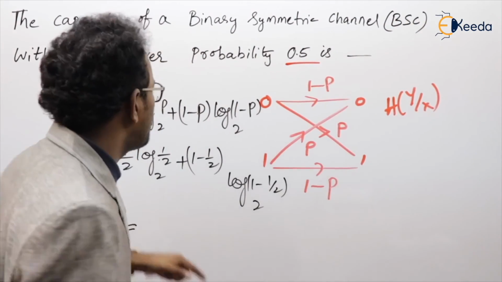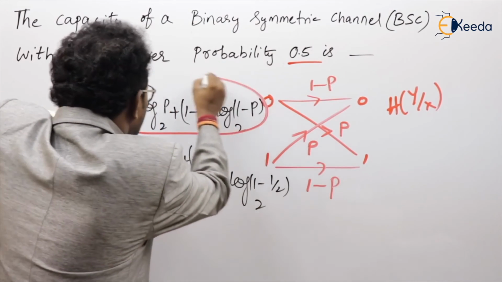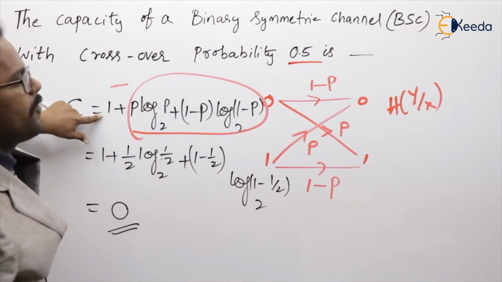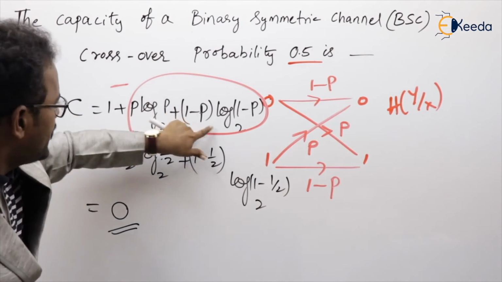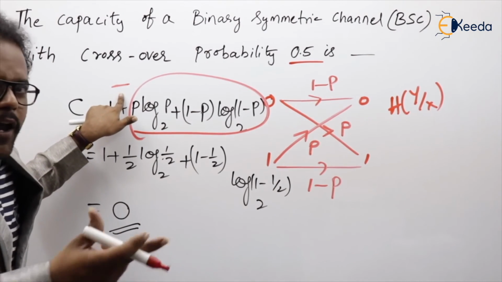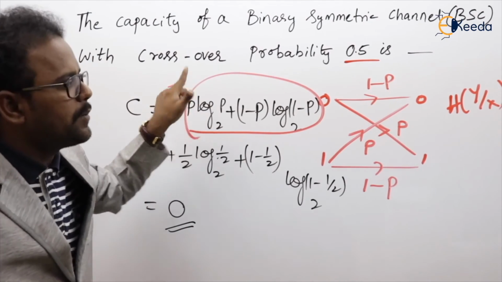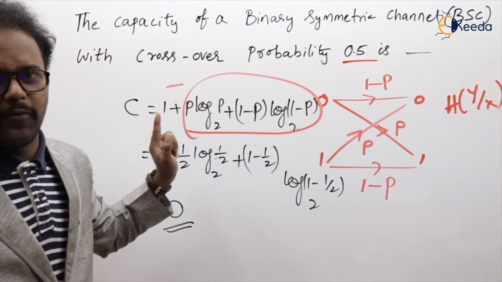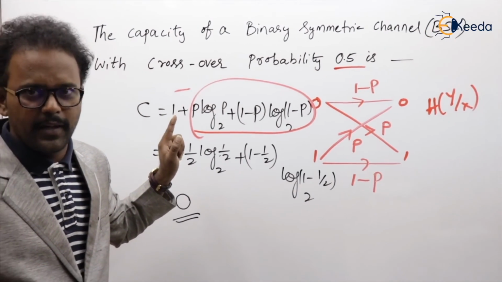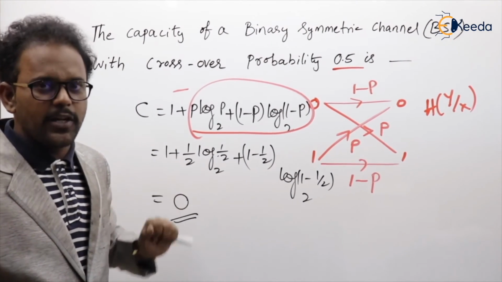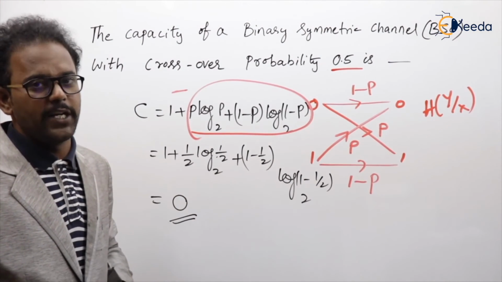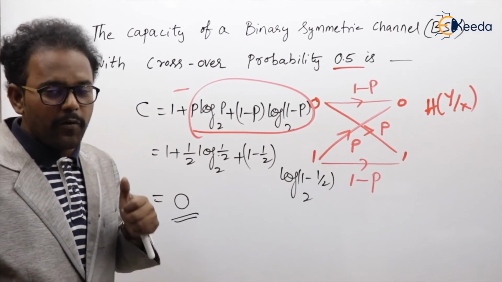Simply, the entropy formula is minus of P log P plus 1 minus P log 1 minus P base 2, which is nothing but the entropy of the BSC channel. Clear? The derivation is also important for engineering services examinations. You can look into our video classes once, you will get that.